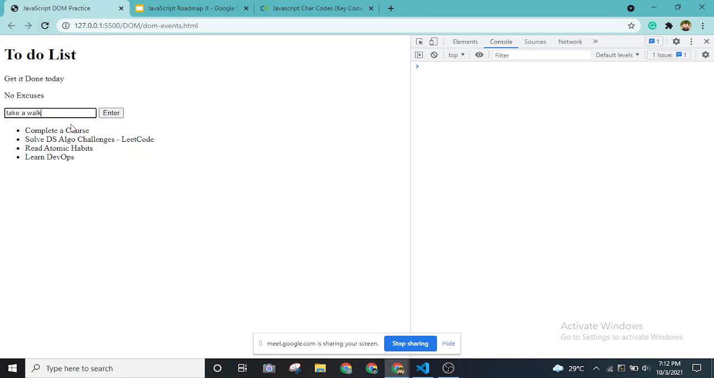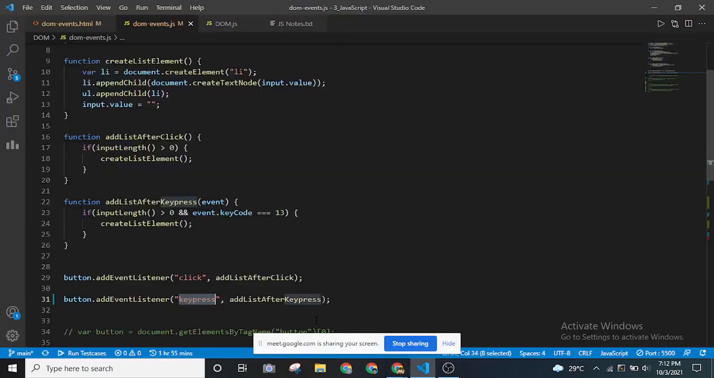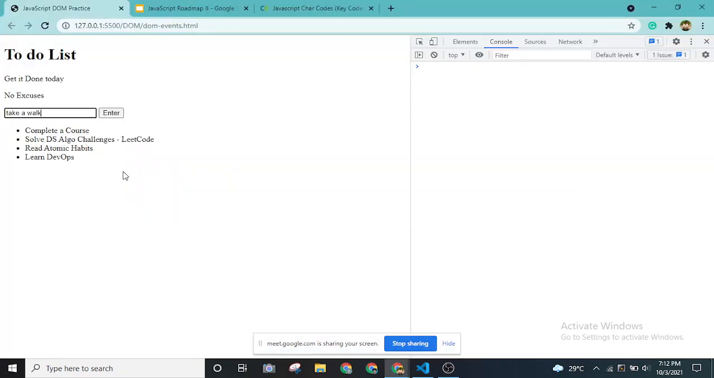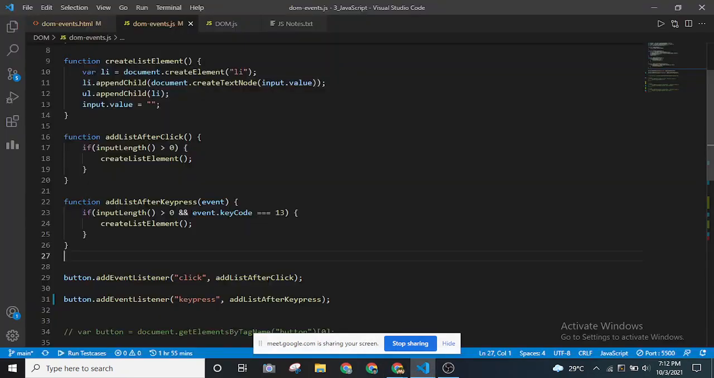So when I try to enter, maybe it's not working. Okay, I've given it. Cool. Okay, so this event dot what we have over here, right?